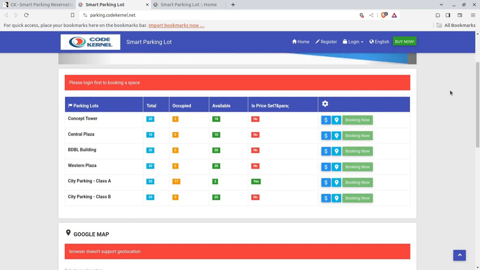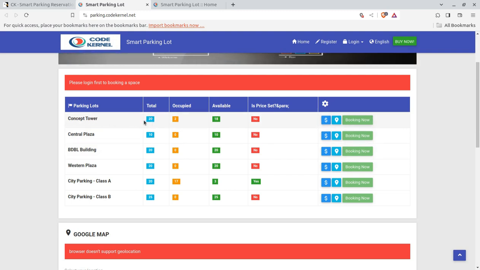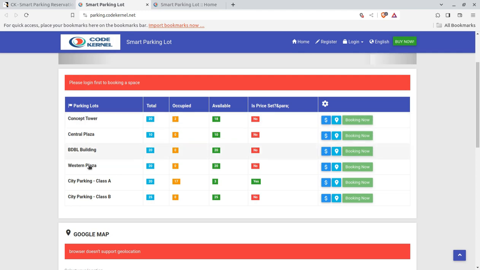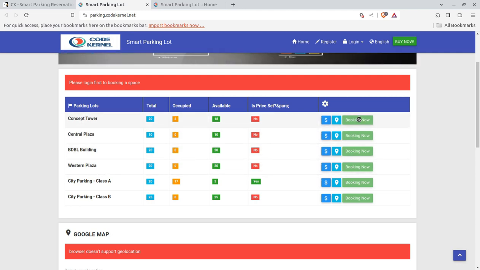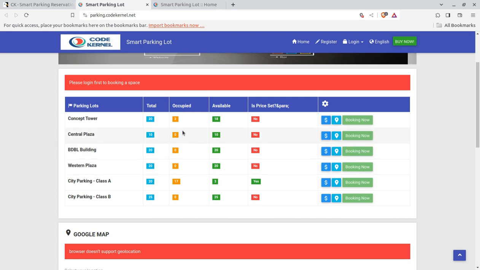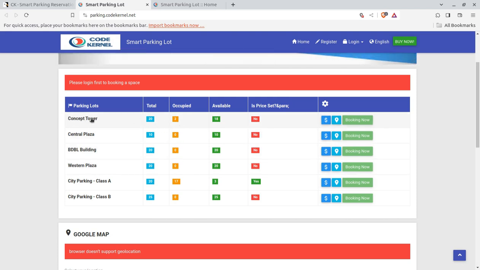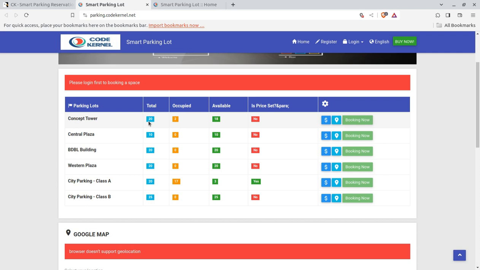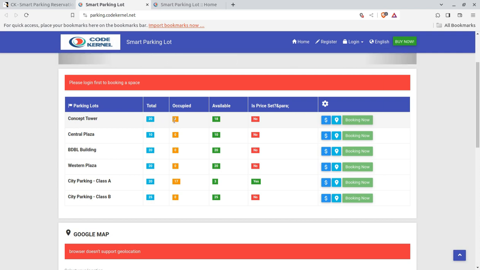Let us begin. So this is the front end of this parking management system. There can be different parking lots and the spaces can be displayed here. How many cars or vehicles can be parked in this particular tower or parking lot, and the registered users of this portal will book the parking according to availability of space. Like this concept tower, total available space is for 20 vehicles, 2 already occupied, 18 available, and it can be booked further.